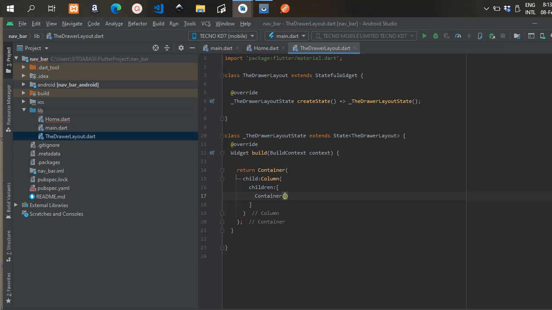So the container here, we have a child, we have children, a column, then we have children inside the container. This is how the drawer is going to look. The drawer is going to have a container, and the container has a column. So we're passing the container inside the column, and the height of the container is 200, and the color of the container is deep orange.